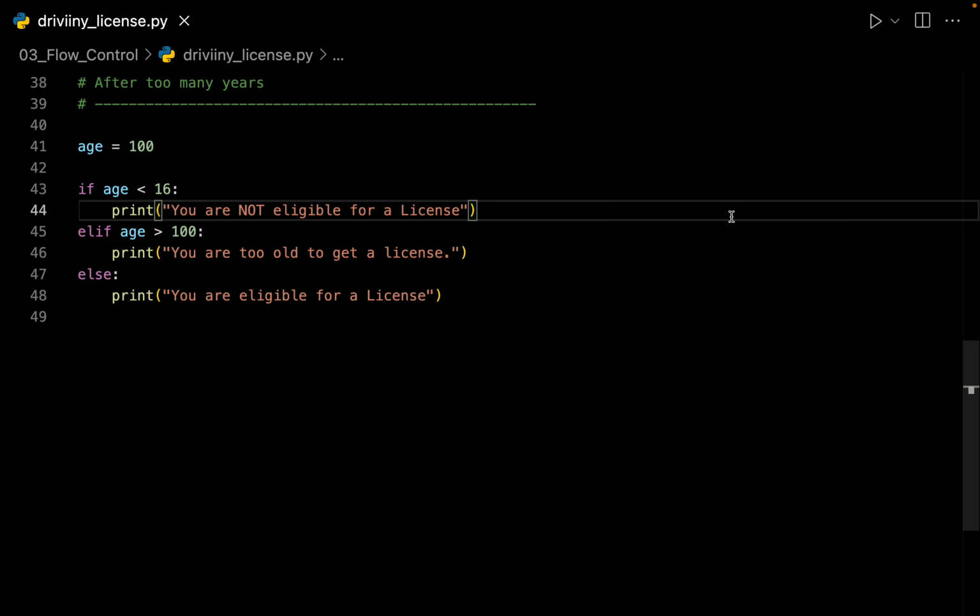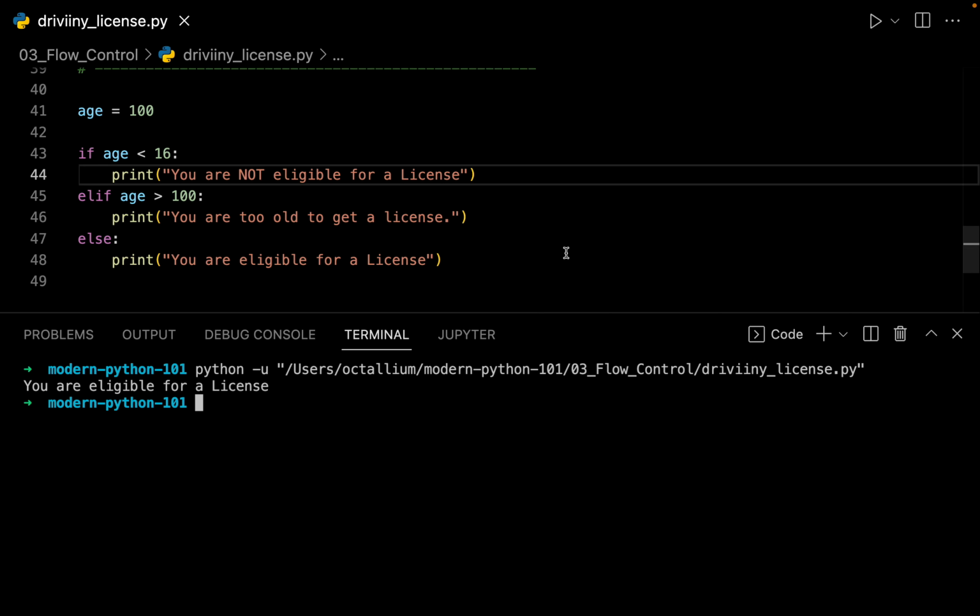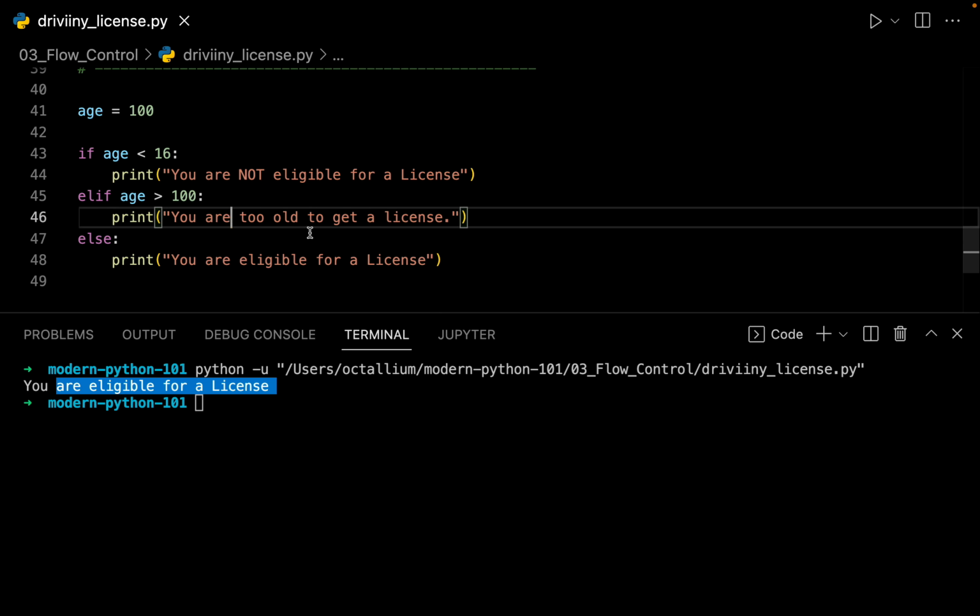Now let me try to run the file. Oh, but what is this? We are getting an output saying that you are eligible for a license, but that's not what we want. We want to print out you are too old to get a license. And we have a small bug, and that bug is exactly on line number 45.